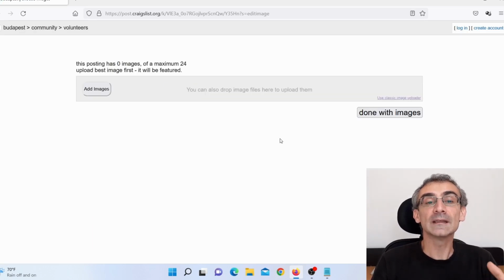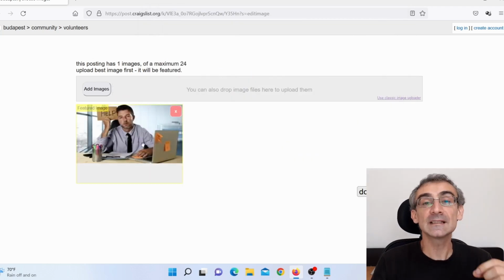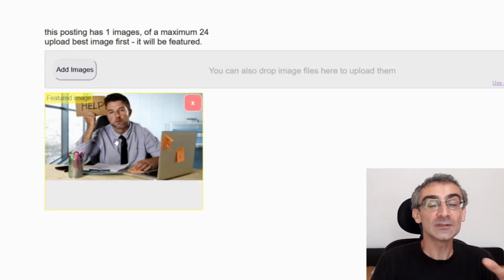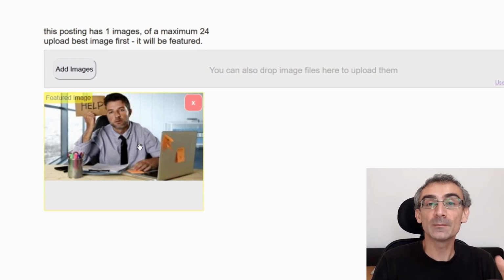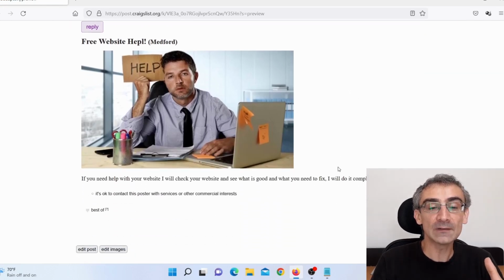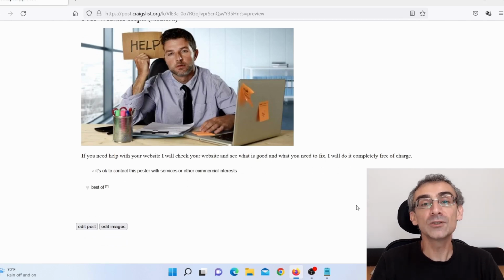And here you need to add an image now. You need to add a catchy image. I already prepared that image and this is the image, okay? And here you can see this is a catchy image. Guy behind the computer and he hold a help sign. So this is a catchy image. It is perfect for my ad. Now you can find royalty-free photos and images on Pixabay or Unsplash. And I would strongly recommend to use royalty-free photos and images. Then click here on done with the images. And here you can see how your ad will actually look like, okay? And all you have to do now is just click here on publish and publish your ad.